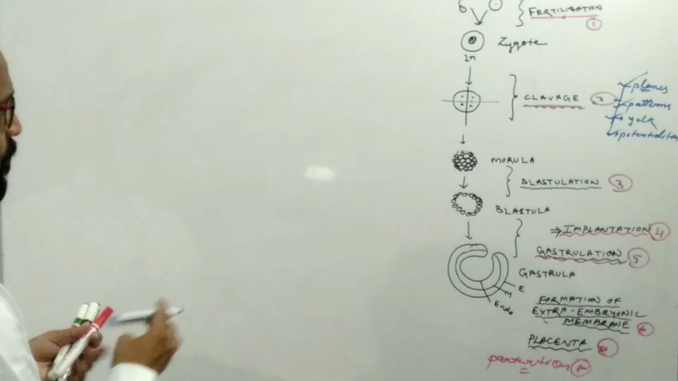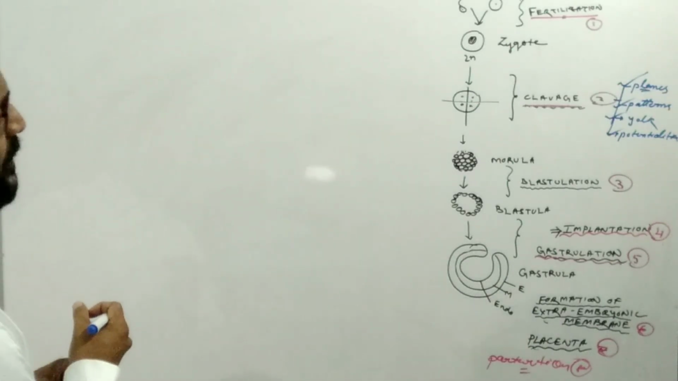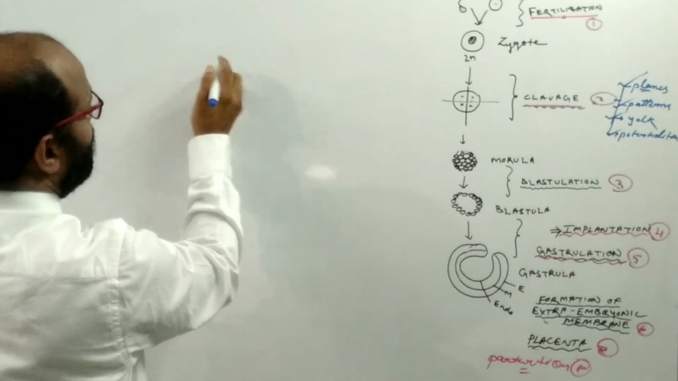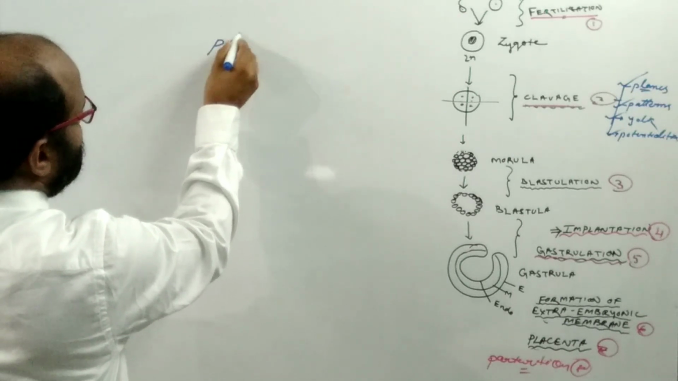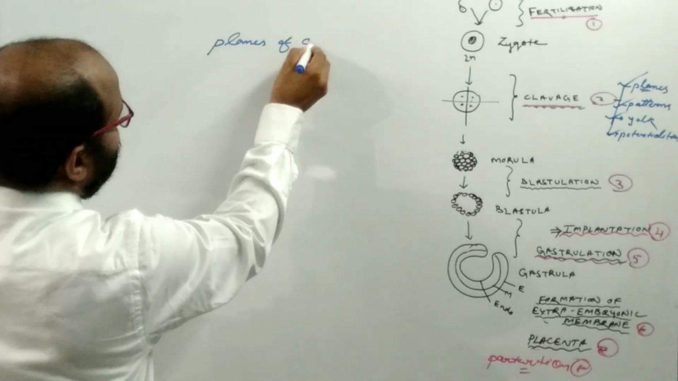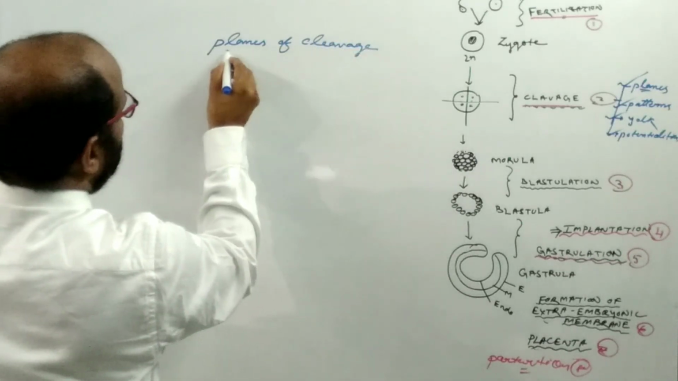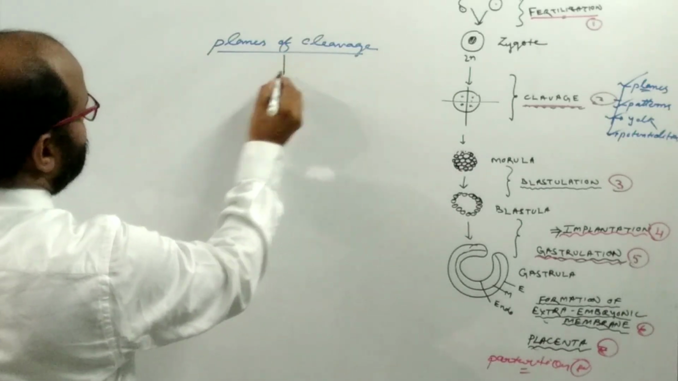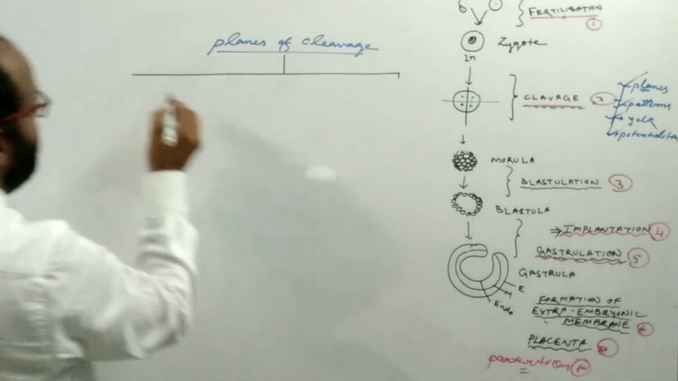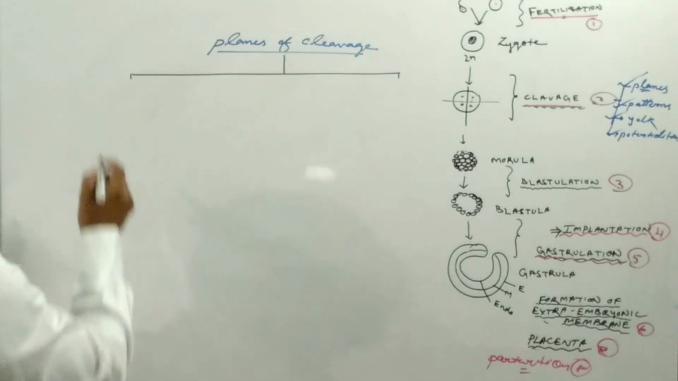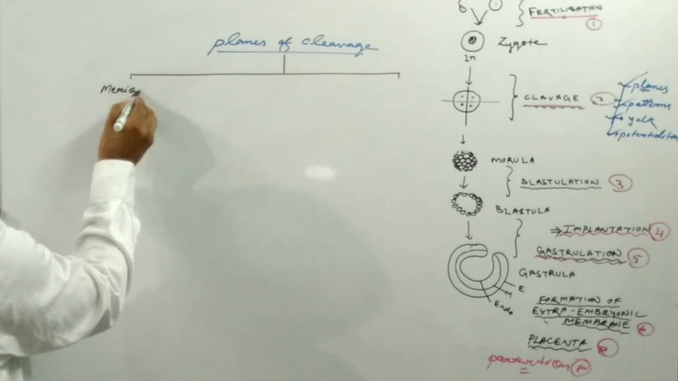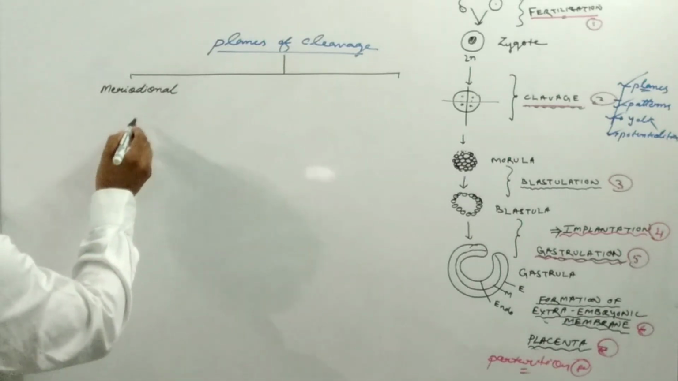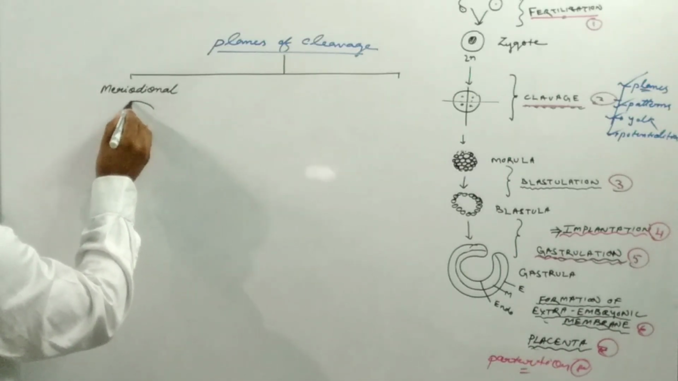So on the basis of planes, the cleavage is of several types. There are several planes. It may be meridional. The different planes are there. It may be meridional. The meridional cleavage process, what is the meaning? Suppose that this is the